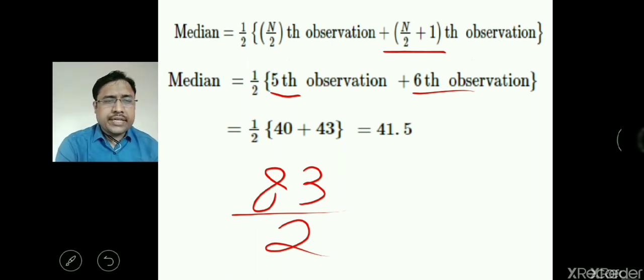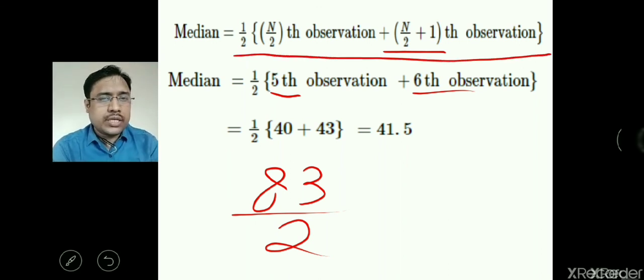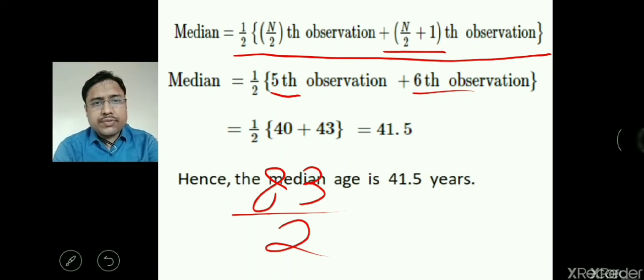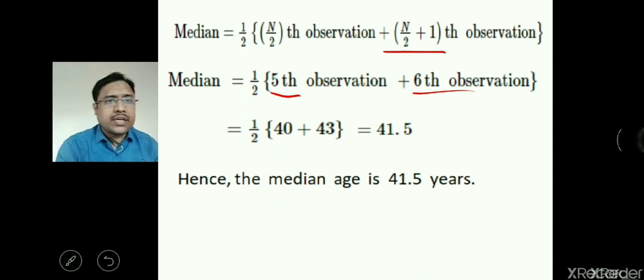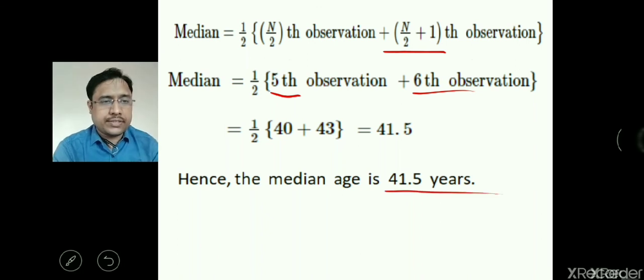So this is the median, as you have seen in this example, when the number of observations, that is the number of data, is even. So you will use this formula there. Hence we can say here that the median age of the teachers is 41.5 years, because all the ages are given in years.